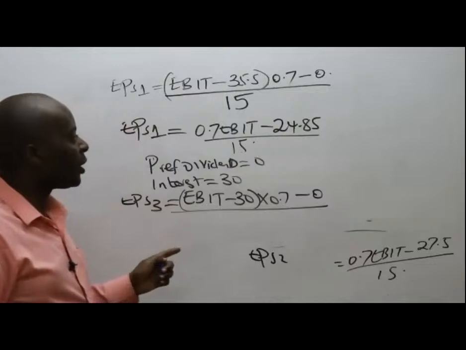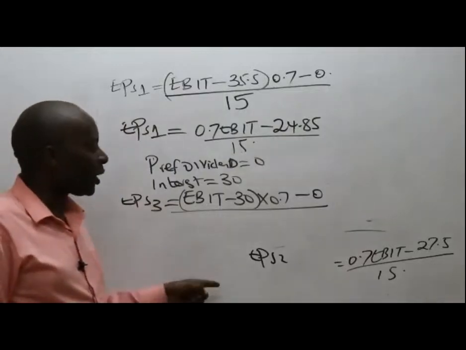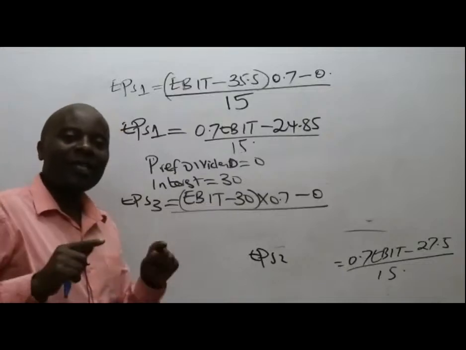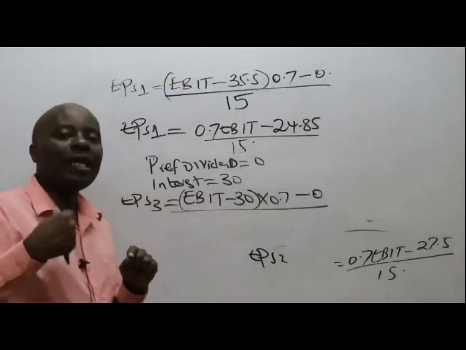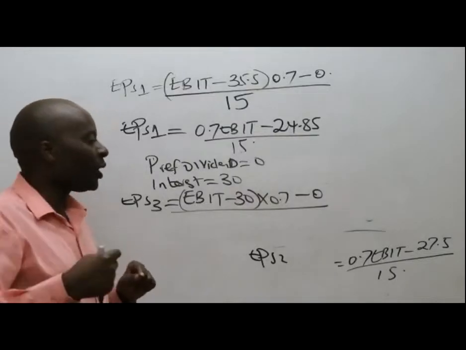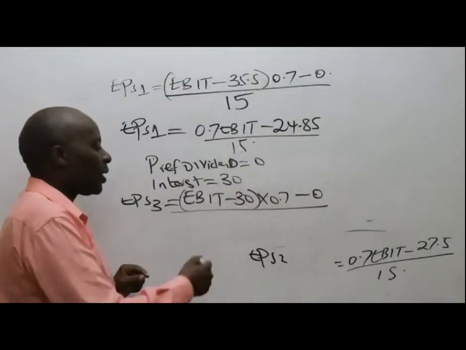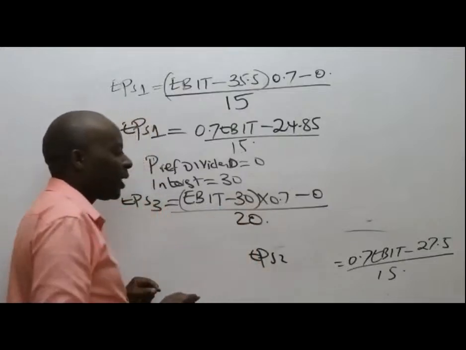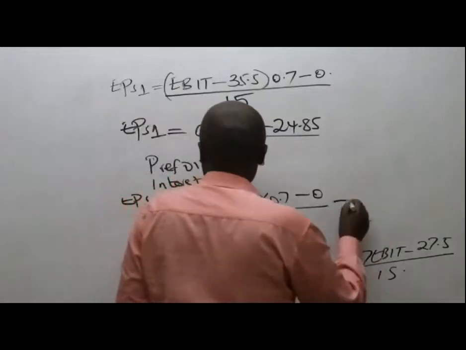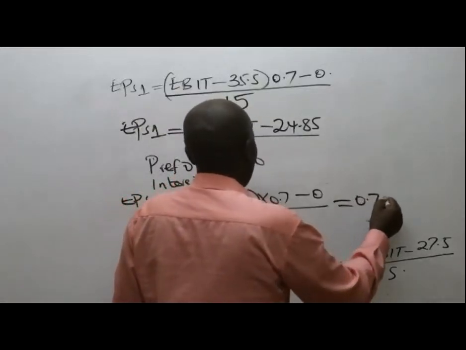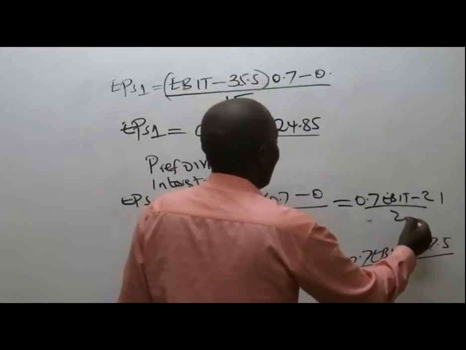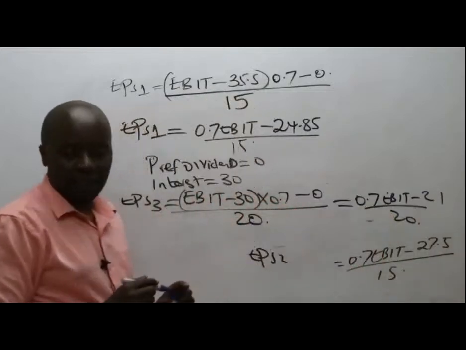Divide this by the number of ordinary shares, which I saw some people saying 15, forgetting that this time around we raised this money using ordinary shares. So the ordinary shares are supposed to be 20. And some students told me that my EPS 3 is supposed to be 0.7 EBIT minus 21 all over 20. That is brilliant.